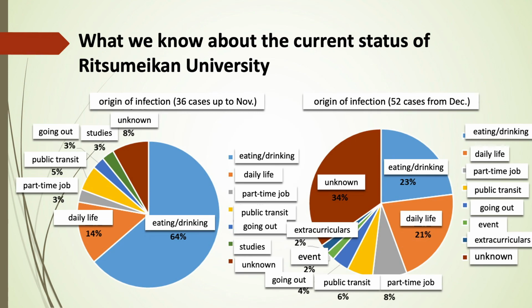As of November, eating and drinking, karaoke, etc. accounted for more than 60% of the infections. Since December, the additional infections have been attributed to spread within families and daily life. About 20% of cases occurred while eating and drinking, which is around the same percentage of those which occurred during other everyday life activities. All family members must observe the basic rules.